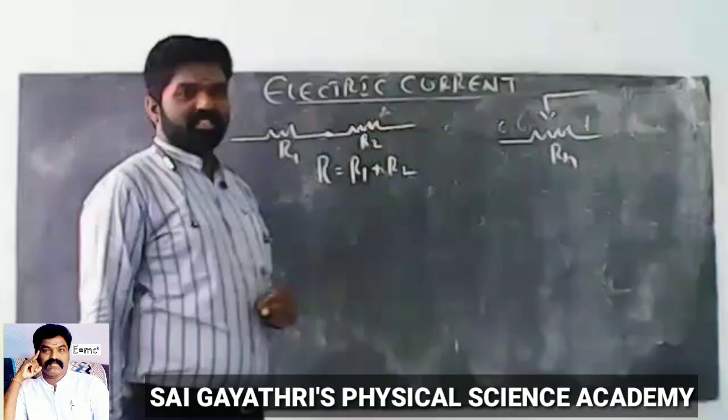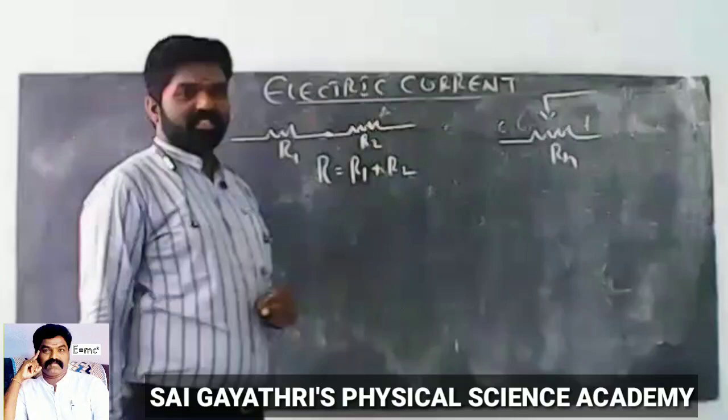Applying sign conventions: plus I1, minus I2, plus I3, minus I4, plus I5, minus I6, that equals 0.